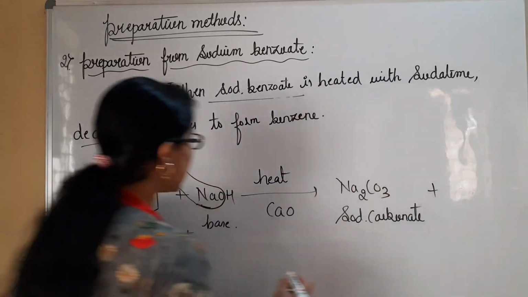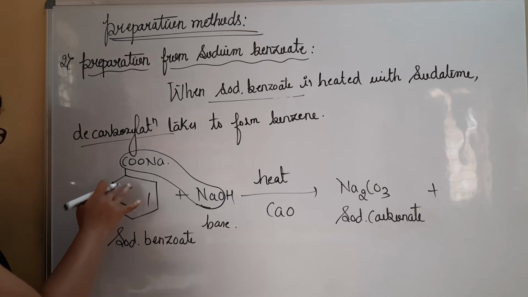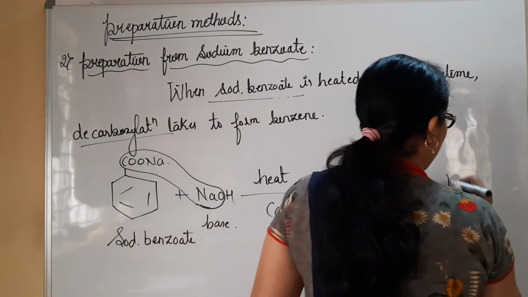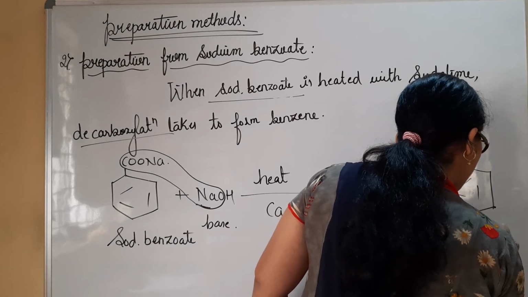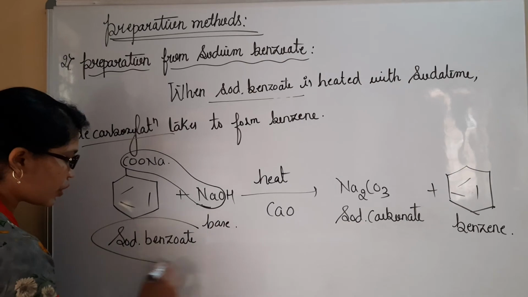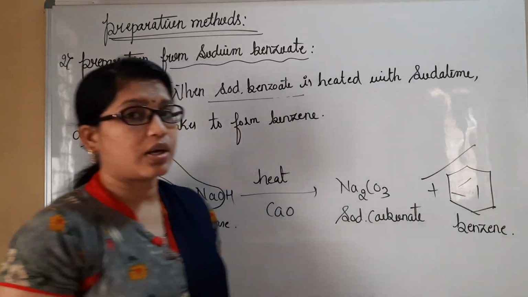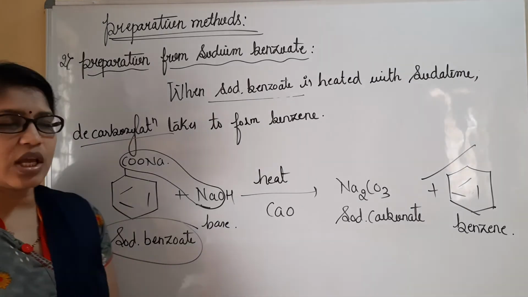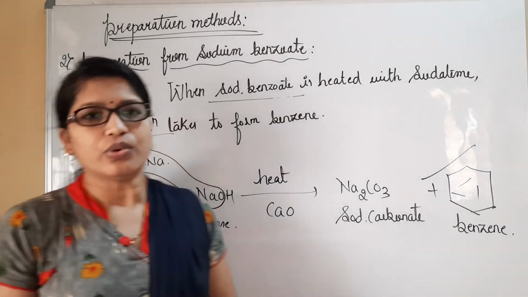Along with this, what is left here? Hydrogen is left. This position is vacant. Hydrogen is going to be bonded here. Definitely, we are going to obtain our desired product, which is called benzene. With this method also, from sodium benzoate, we can prepare the aromatic hydrocarbon benzene. This question is important, it can be asked in your board examination. Do copy this, we'll move to next.